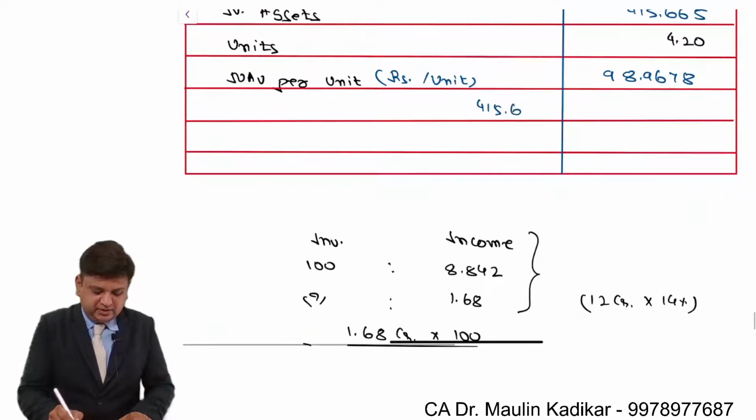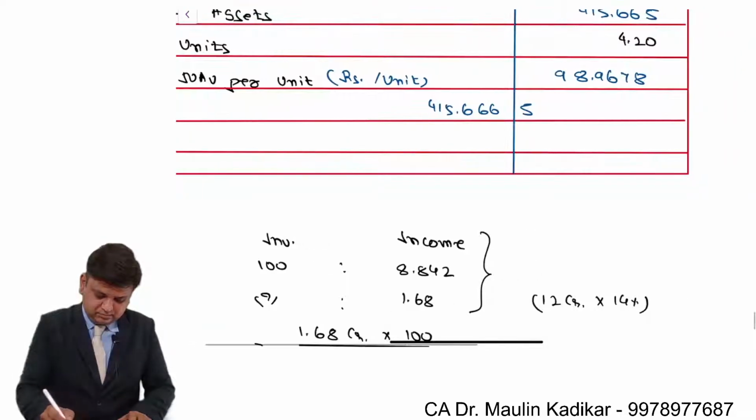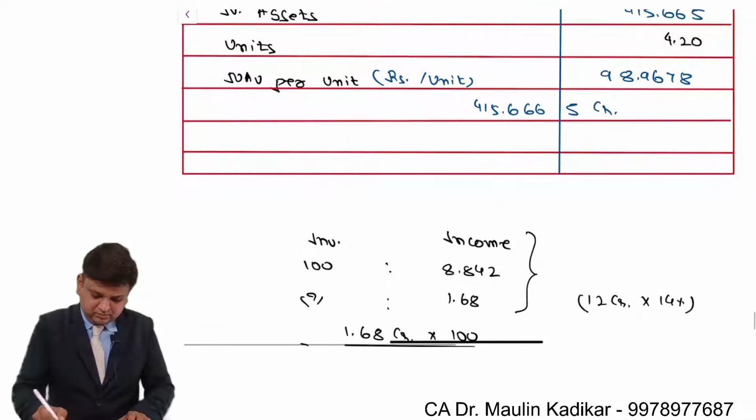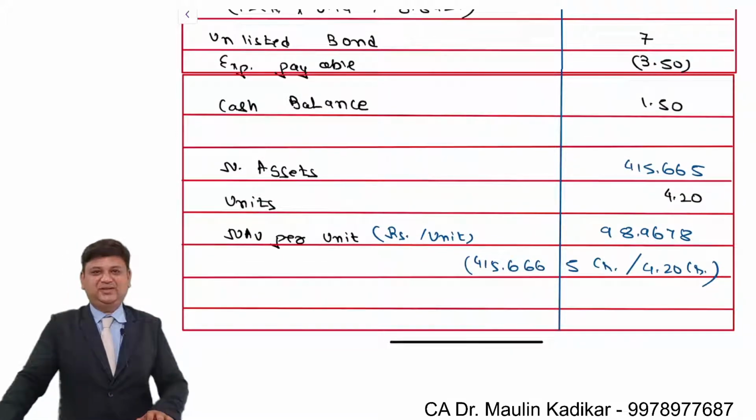So it is 415.665 crore divided by 20 crore. Sorry, 4.2 crore. That will give us net asset value per unit.